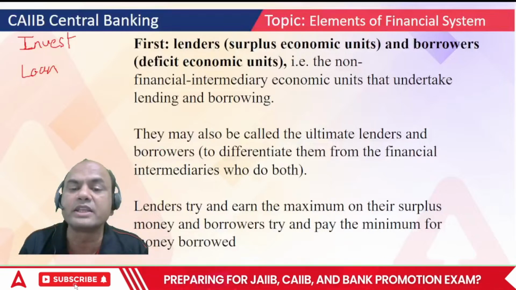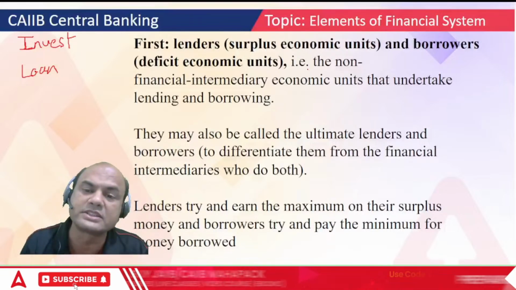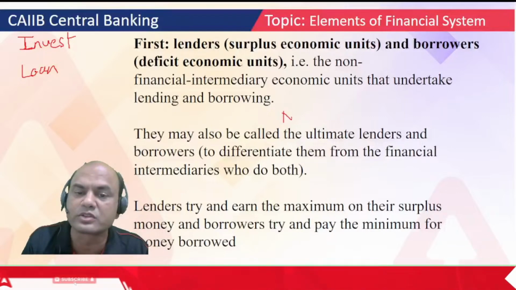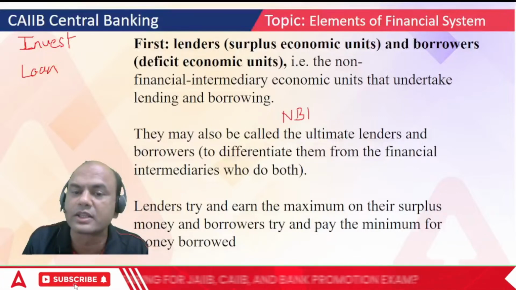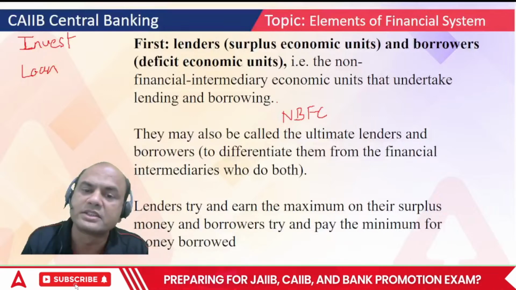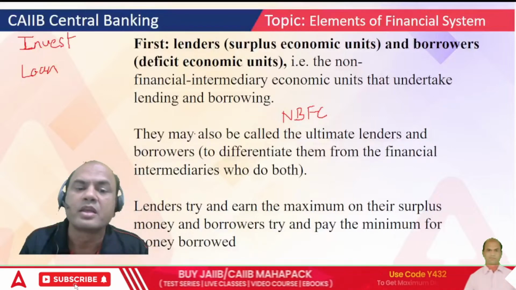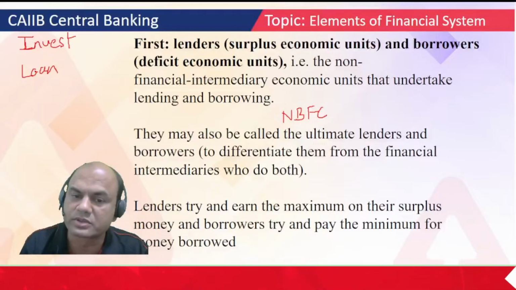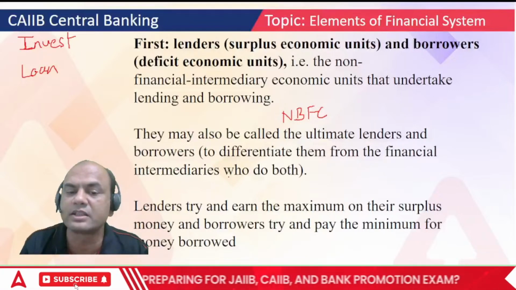So these are also called ultimate. Now this depends on what. If I call this NBFCs, NBFCs also lend as well as borrow. Both the things are done by NBFCs. Similarly, banks also. So they may be called ultimate lenders and borrowers to differentiate them from the financial intermediaries.